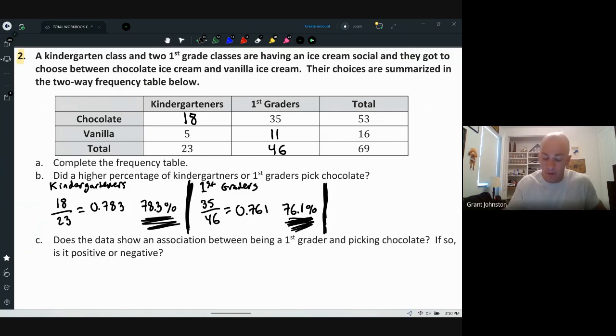Okay. So it said, did a higher percentage of kindergartners or first graders pick chocolate? So the kindergartners were at 78.3. The first graders were at 76.1. So I would say kindergartners.